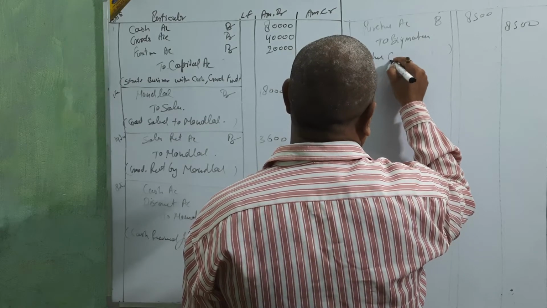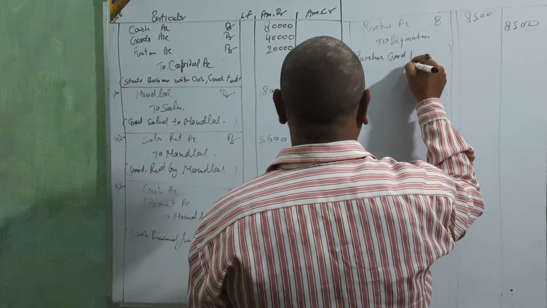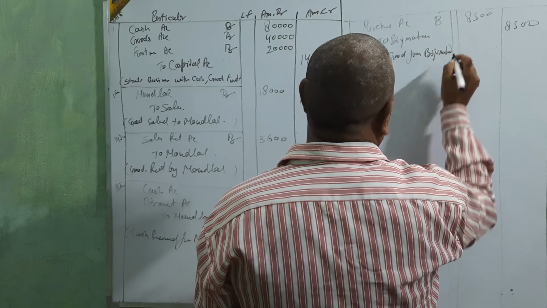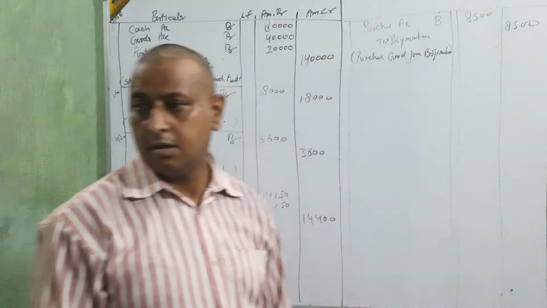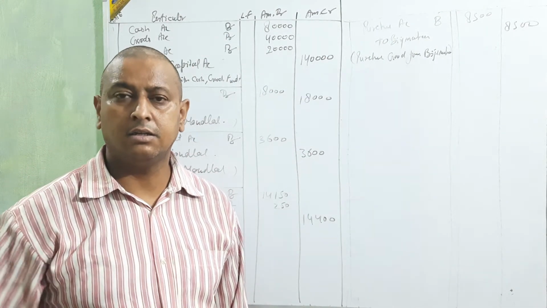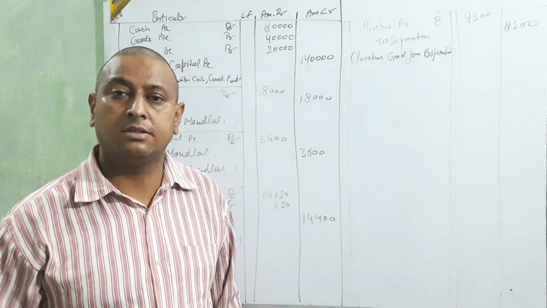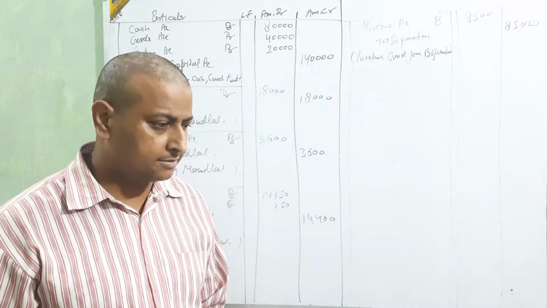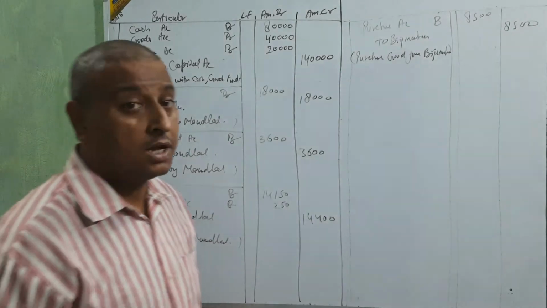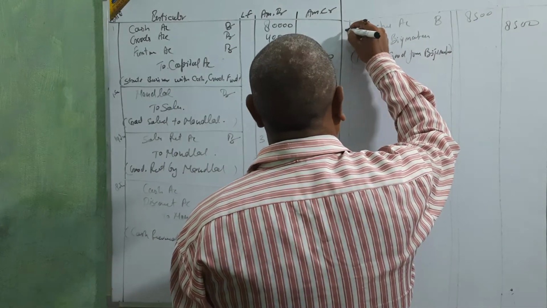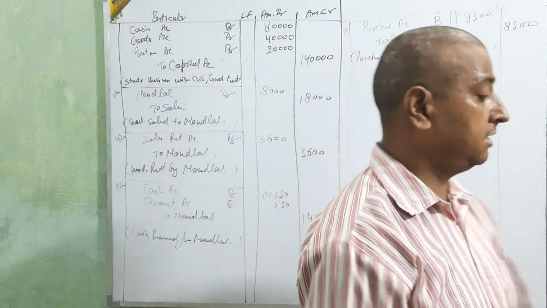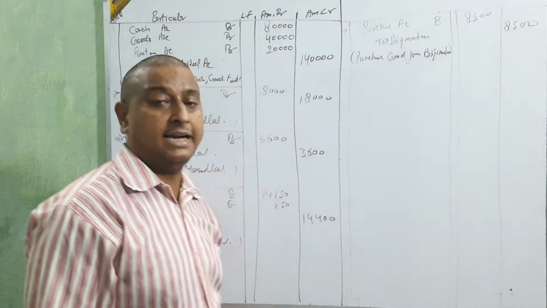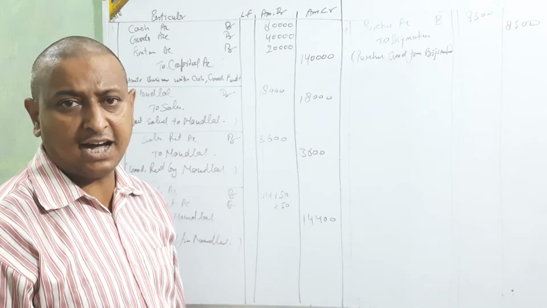Purchase goods from Bridge Mohan. Okay? Clear or not? Purchase goods from Bridge Mohan. Clear, beta? And the amount, and the date is 10. Okay, beta? Clear?